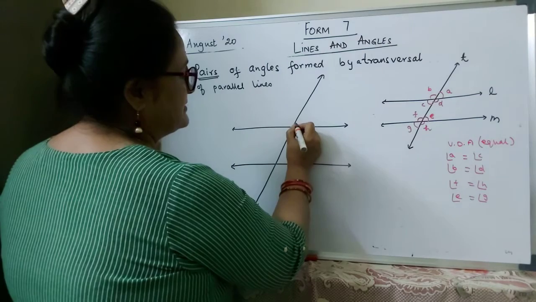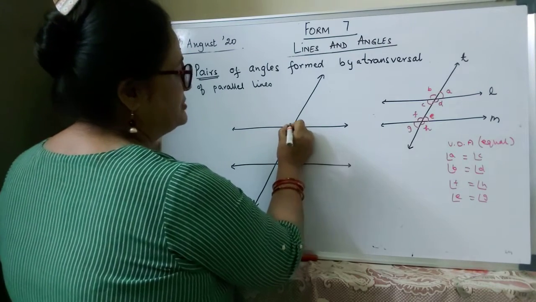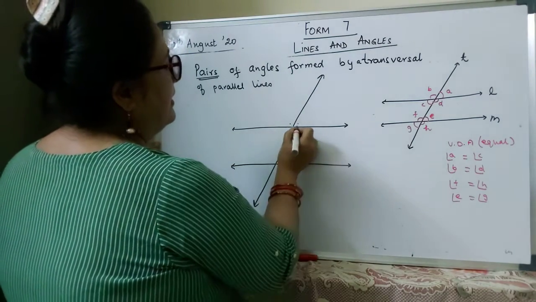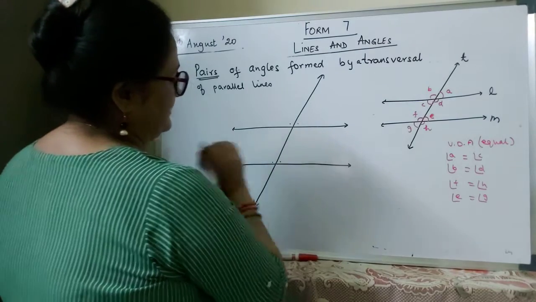Take your protractor and measure this angle. Then measure these two angles.